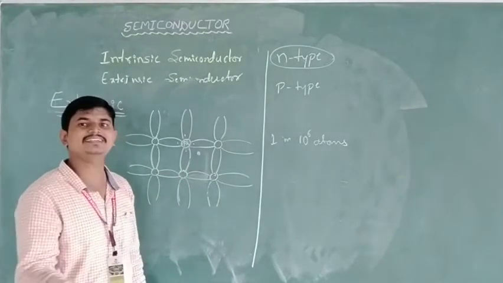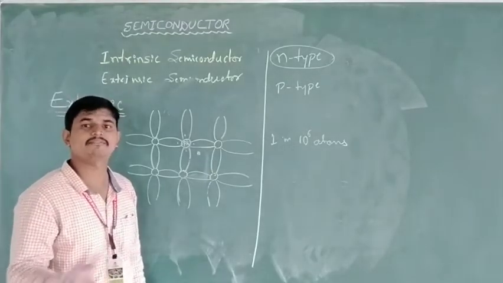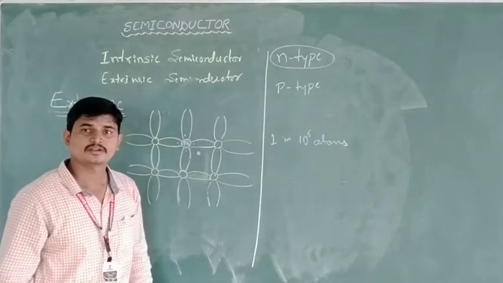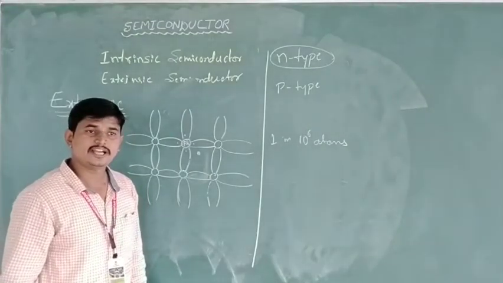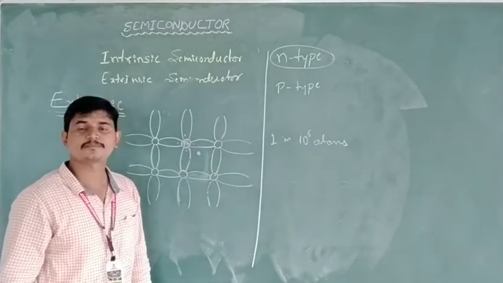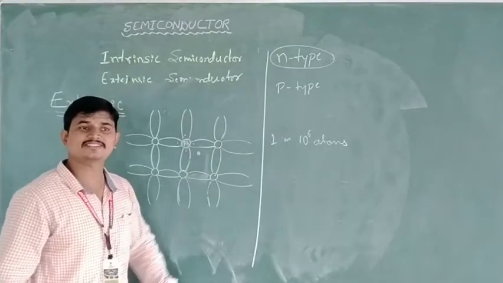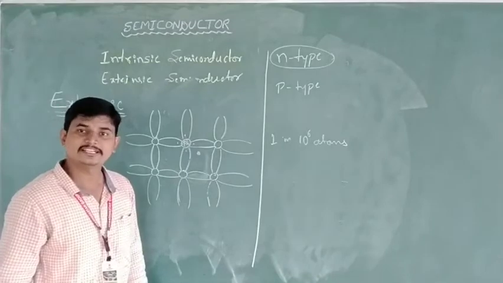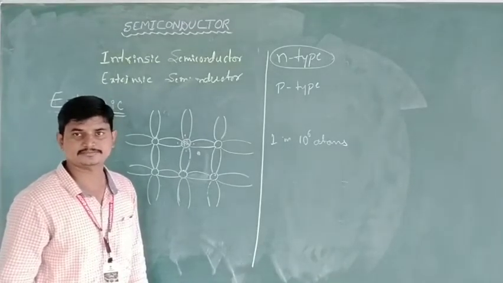The difference between the intrinsic semiconductor and the extrinsic semiconductor: the conductivity of the extrinsic semiconductor is greater than the conductivity of the intrinsic semiconductor.